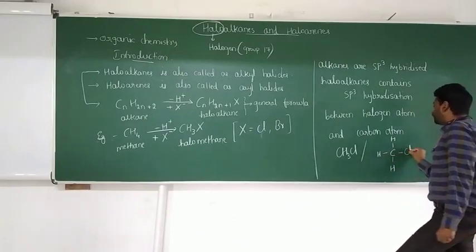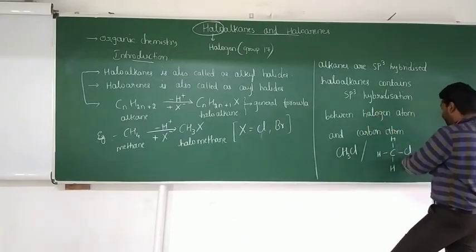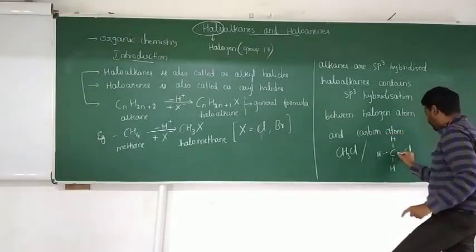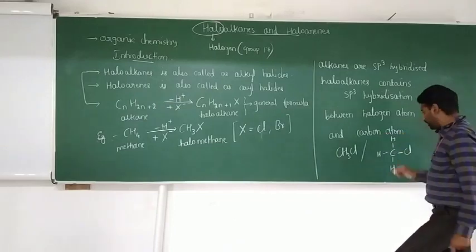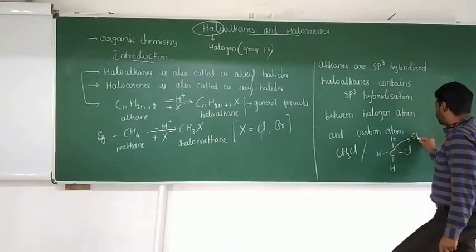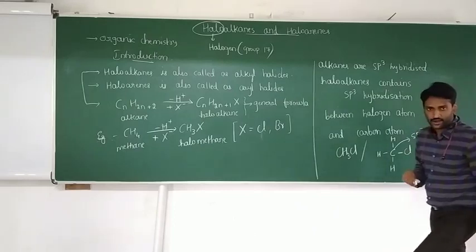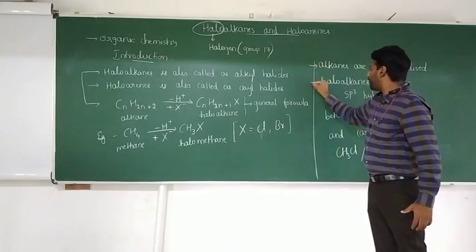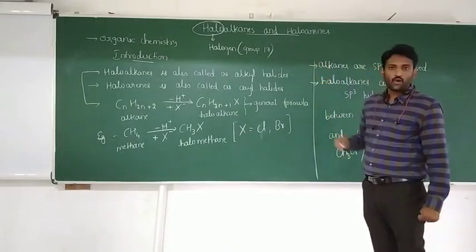The halogen attached to the carbon atom carries a single bond, and if it carries a single bond, carbon is sp3 hybridized. So this is another point which you should remember under haloalkanes.